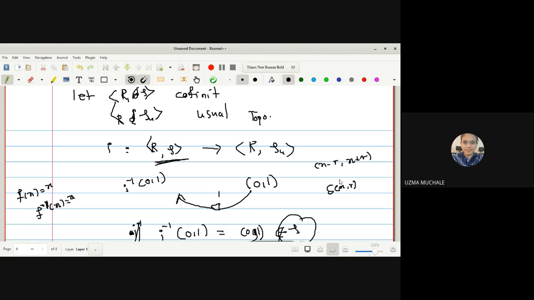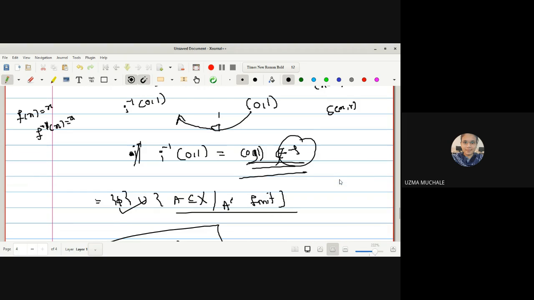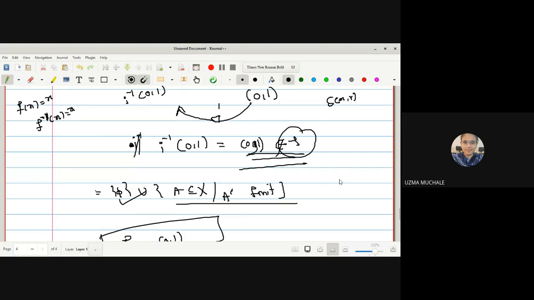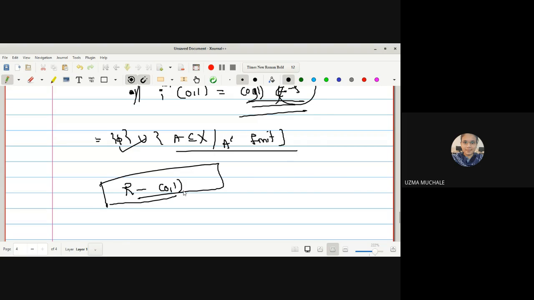Usual topology means the nature of an open set will be an open interval, and we have found the inverse image of this one, which is (0, 1), but it is not a member of the cofinite topology, since the complement of that set has to be finite, right? So it is not finite, hence we can say that the mapping is not a continuous mapping.